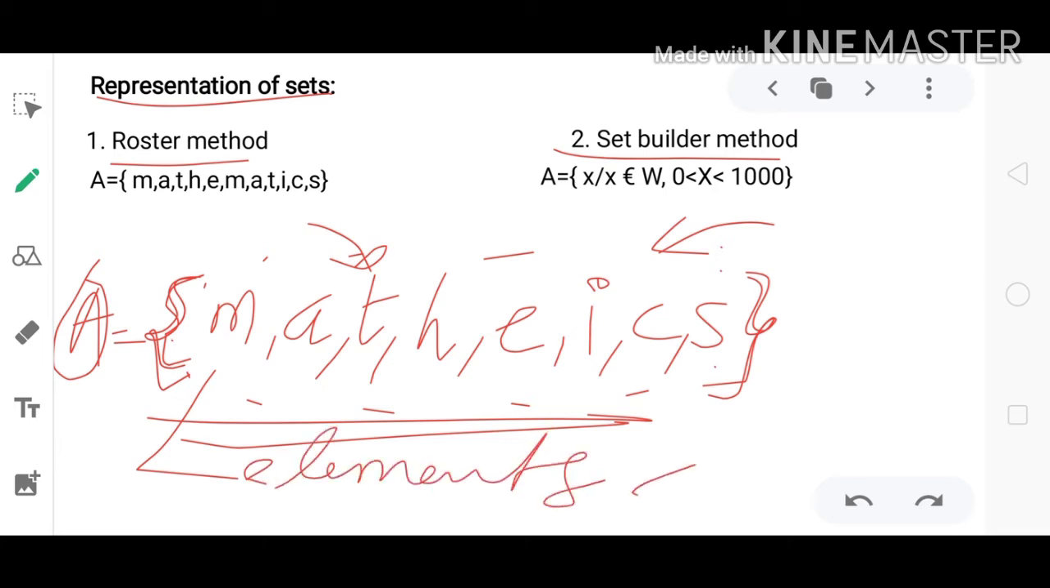Okay. Set builder method. A set of whole numbers between 0 to 1000 using the roster method. For this set of whole numbers between 0 to 1000, we cannot list all the whole numbers.